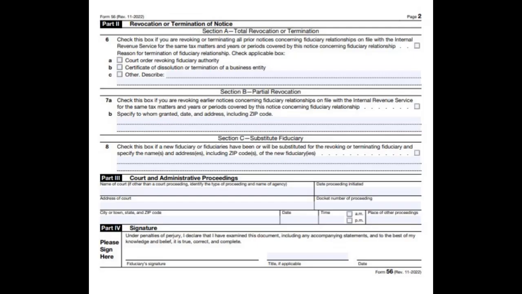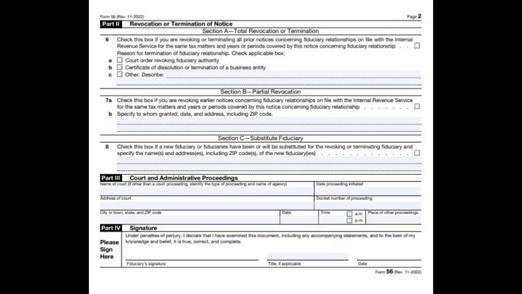1. 6A. Check this box if your fiduciary authority has been revoked by a court order, and attach a copy of the order. 2. 6B. If a substitute fiduciary is assigned, check this box and include the substitute's name. The substitute must file their own Form 56. 3. Indicate if the revocation is partial or total and provide any relevant documentation, such as a dissolution certificate for a business. Part 3. Court and Administrative Proceedings.